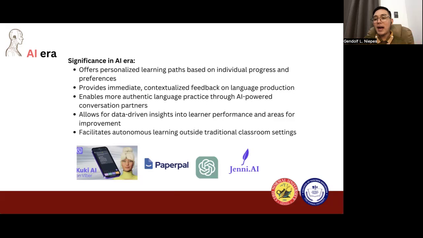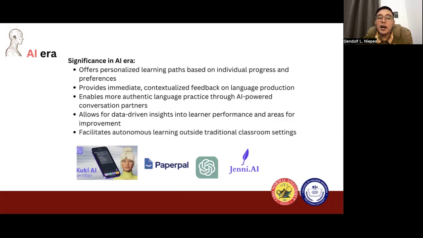So immediate feedback and contextualized feedback on language production is one of the beautiful transformations and benefits and significance of instructional materials in the AI era. Another one, it also gives us more authentic language practice through AI-powered conversation. One example could be Replika.